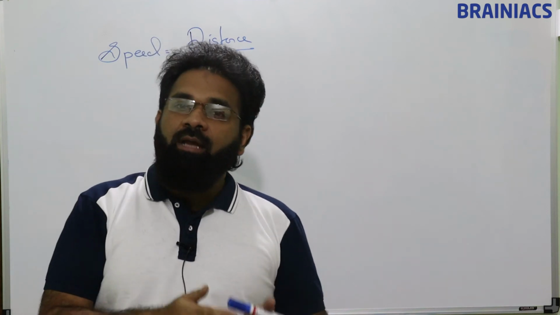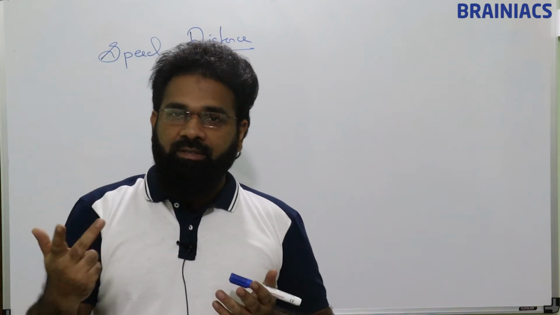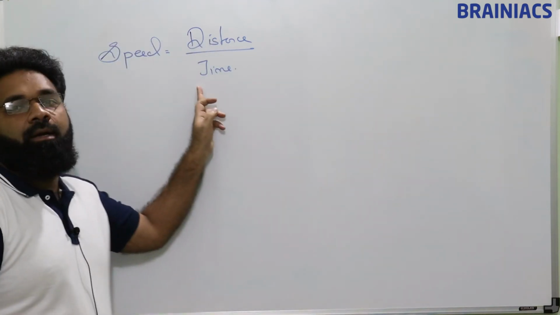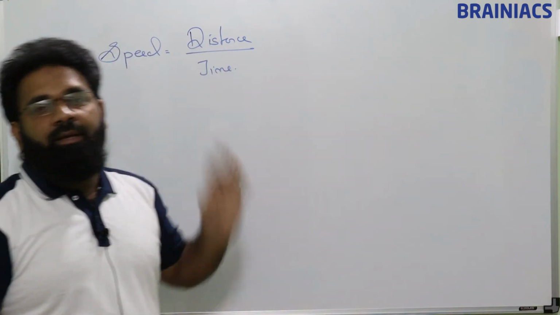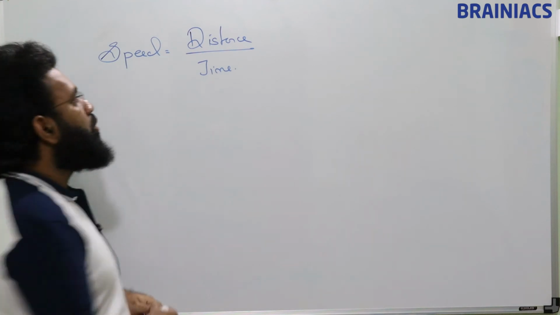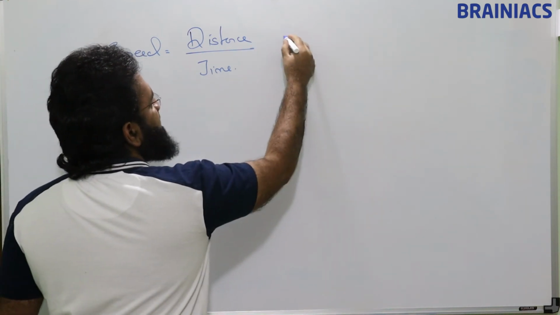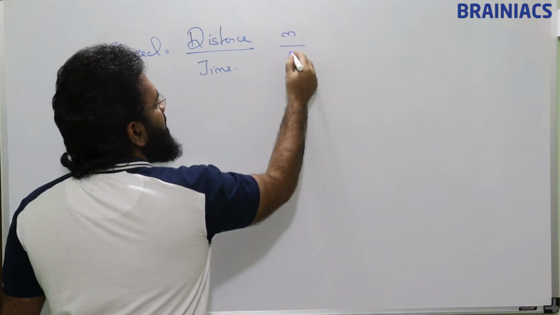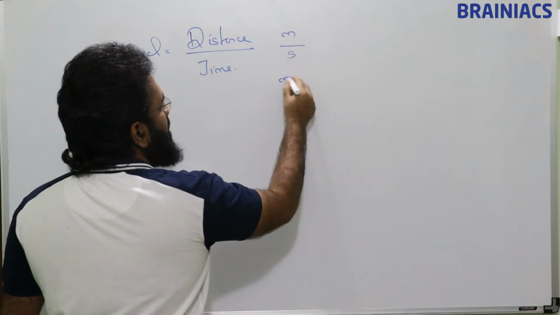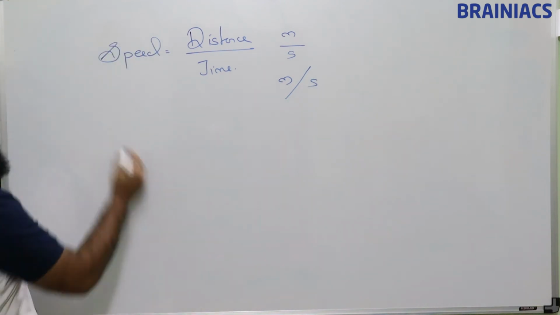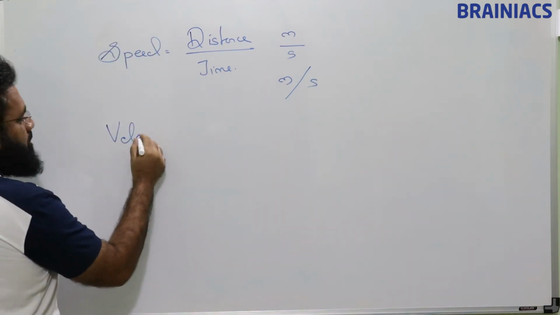So position can be changed through distance as well as through displacement. So speed is nothing but distance by time. We know the unit of distance is meter, the unit of time is second, so the unit of speed is meter per second. What about velocity?